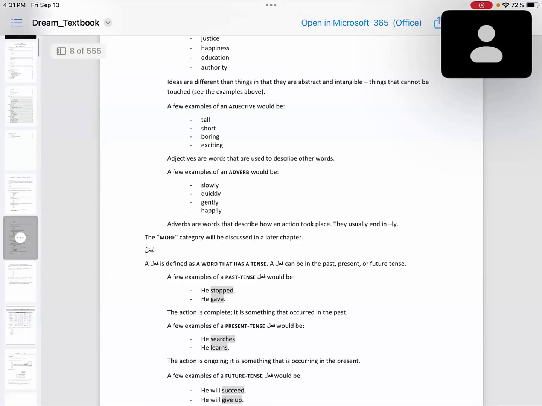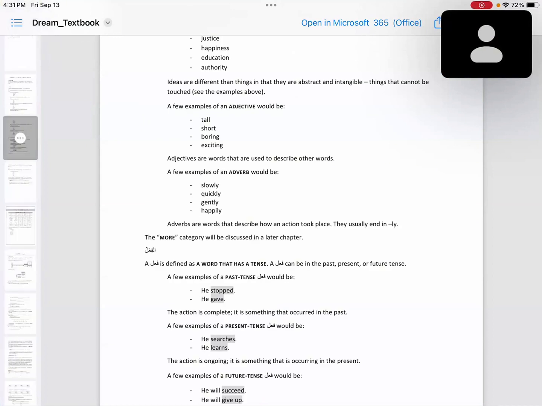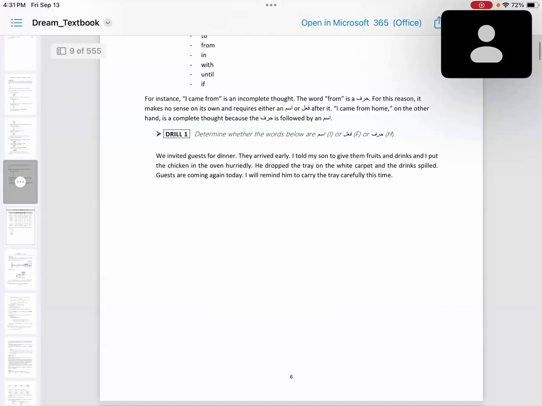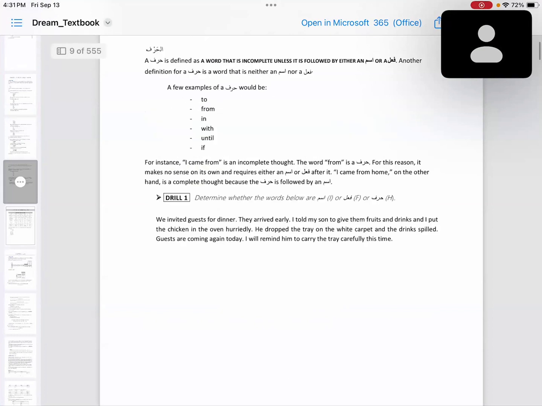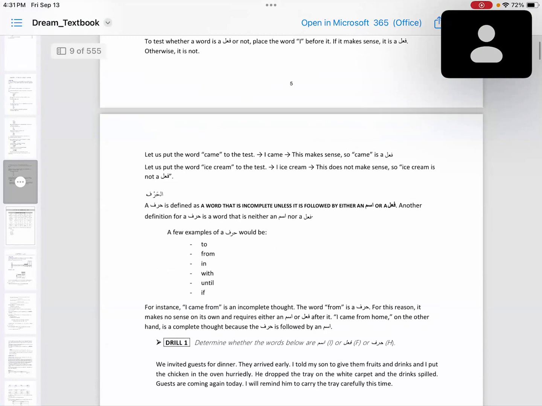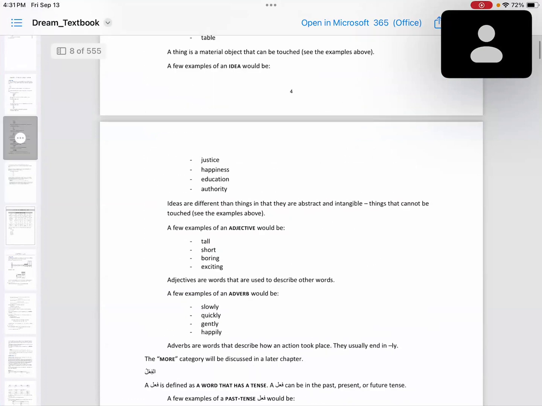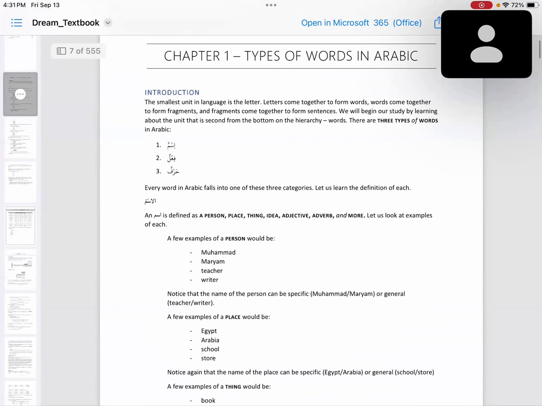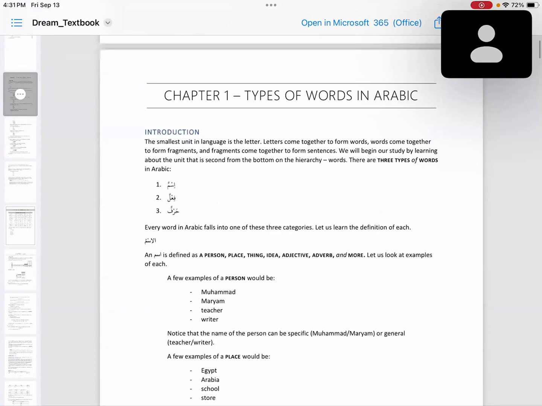Bismillahirrahmanirrahim. In the last class, we went through the whole of this thing till page number 6. We have done introduction and types of words in Arabic.